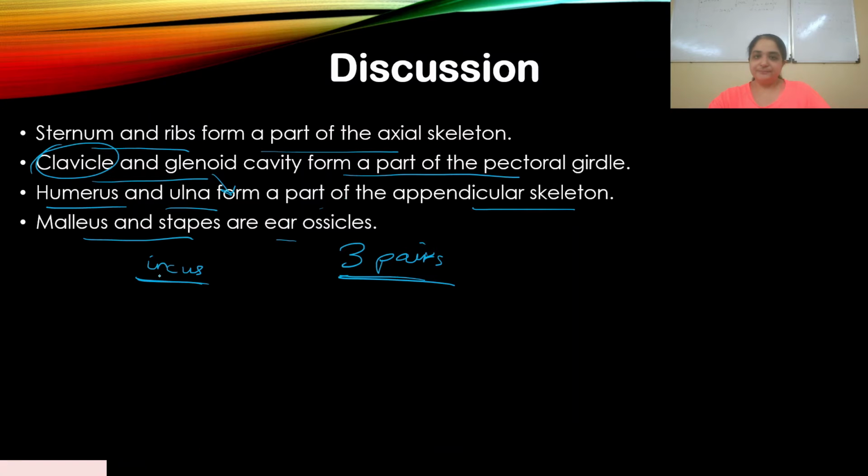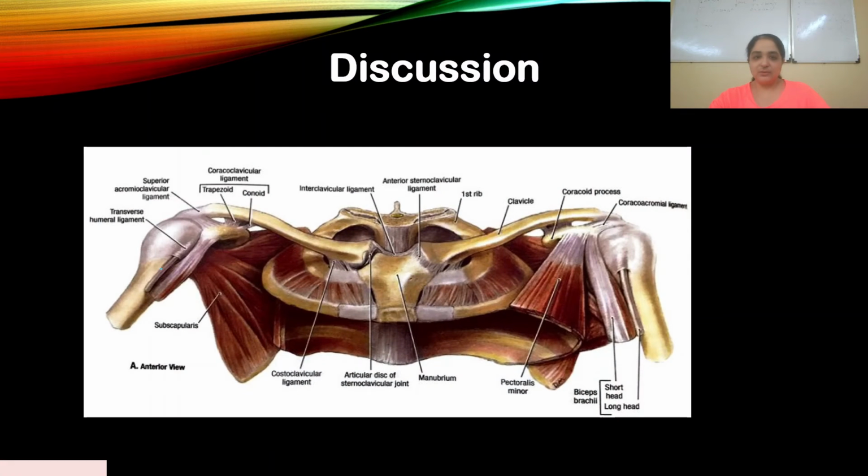Okay, clear? Again, like I said, skeletal system is anatomy, just remember where everything is placed. So what you see here is the anterior view, the front portion of the pectoral girdle. Unfortunately you can't see the scapula here, but I've already showed you a previous diagram in part 1, and I think I have it in this presentation also. But here you can clearly see the scapula.